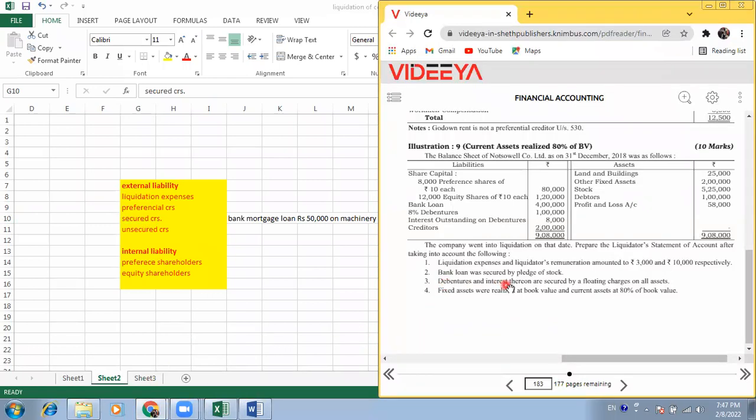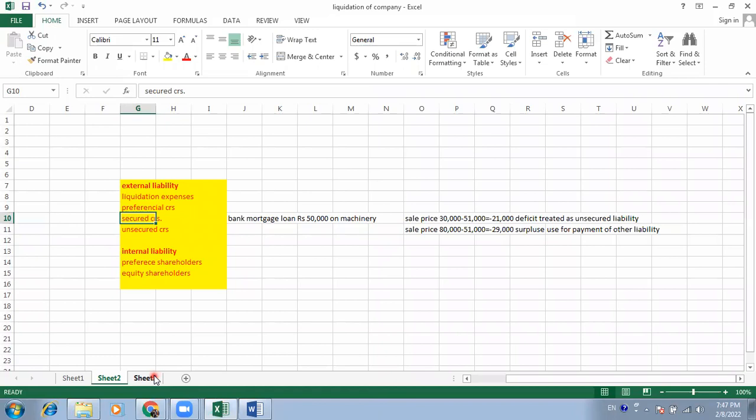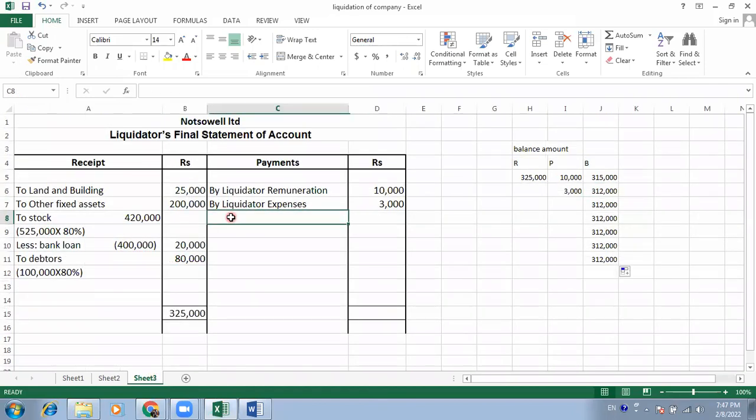Yes. Debentures and interest thereon are secured by a floating charge on all assets. So debentures and interest on outstanding debentures, this 1 lakh plus 8,000, we have to pay now. So pay out this to the debenture holders account.